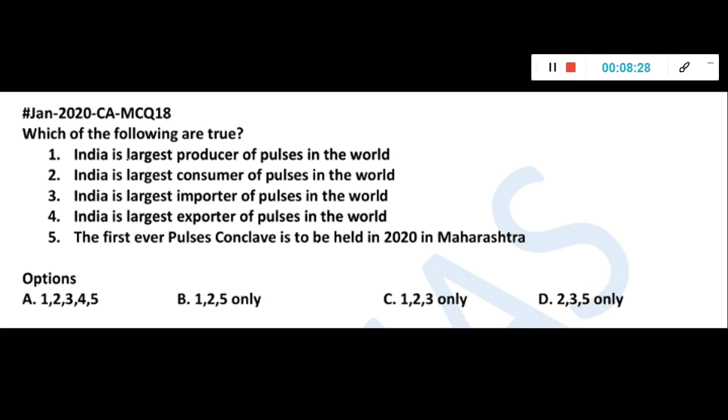Now, which of the following are true? India is the largest producer of pulses in the world. India is the largest consumer of pulses in the world. India is the largest importer of pulses in the world. India is the largest exporter of pulses in the world. Then the first ever pulses conclave is to be held in 2020 in Maharashtra. So it's a very GK kind of thing, but last 2-3 years UPSC is asking these kind of things.